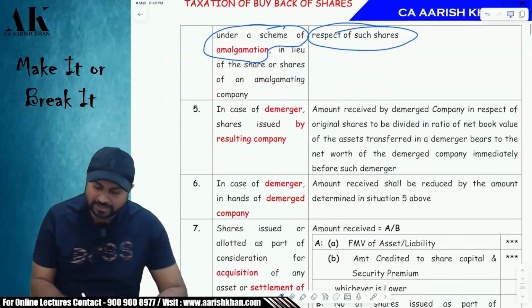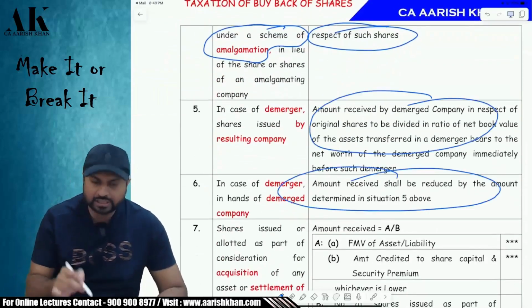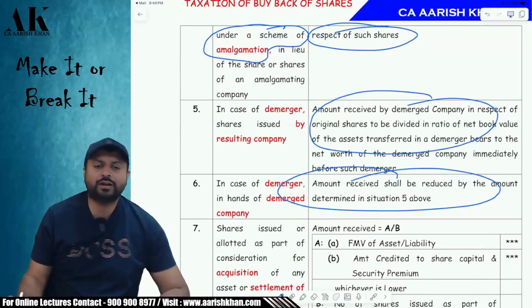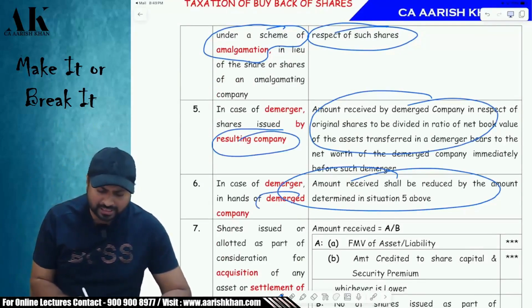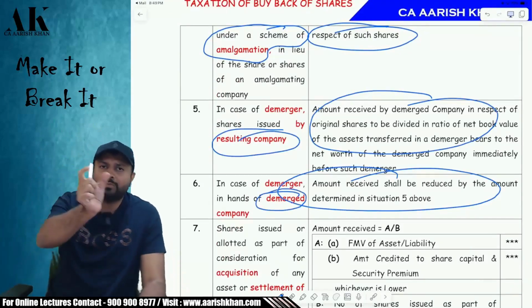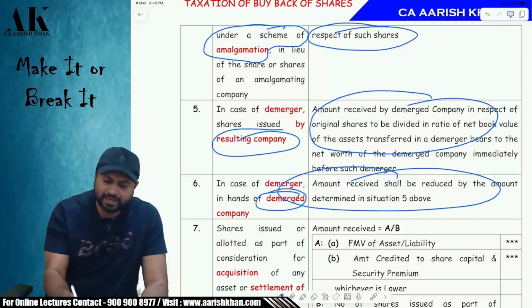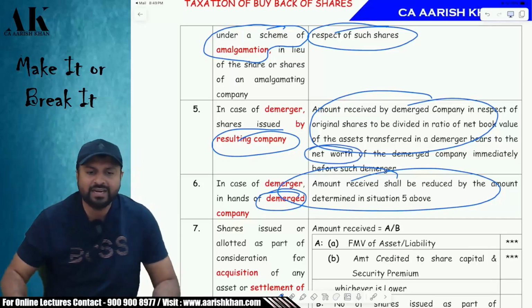Okay. In case of demerger, you will take the same ratio which I have just told you some time before. What was the ratio to determine the cost for the resulting company and demerged company? That is the ratio of net book value of assets transferred divided by the net worth. Do you remember that or not? Please tell me. It is the same ratio.